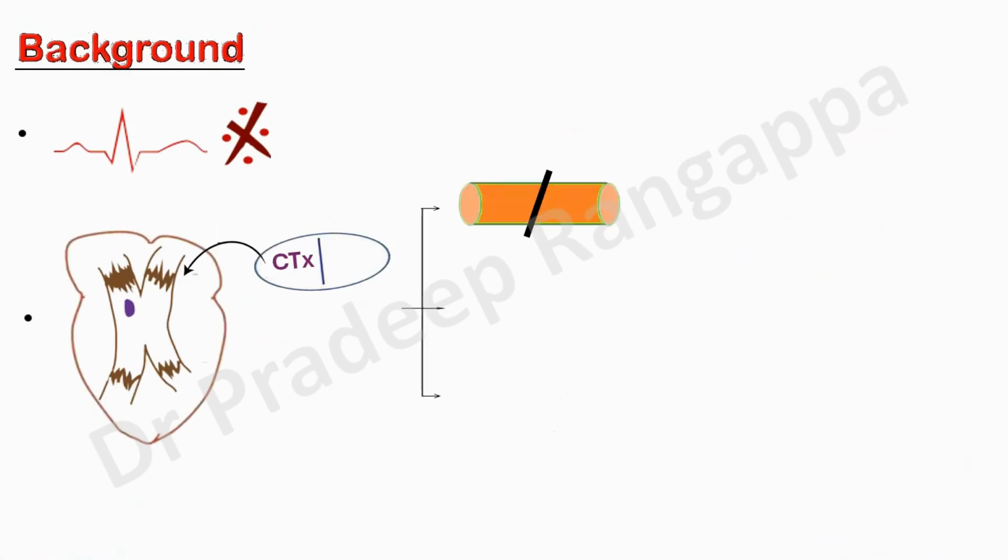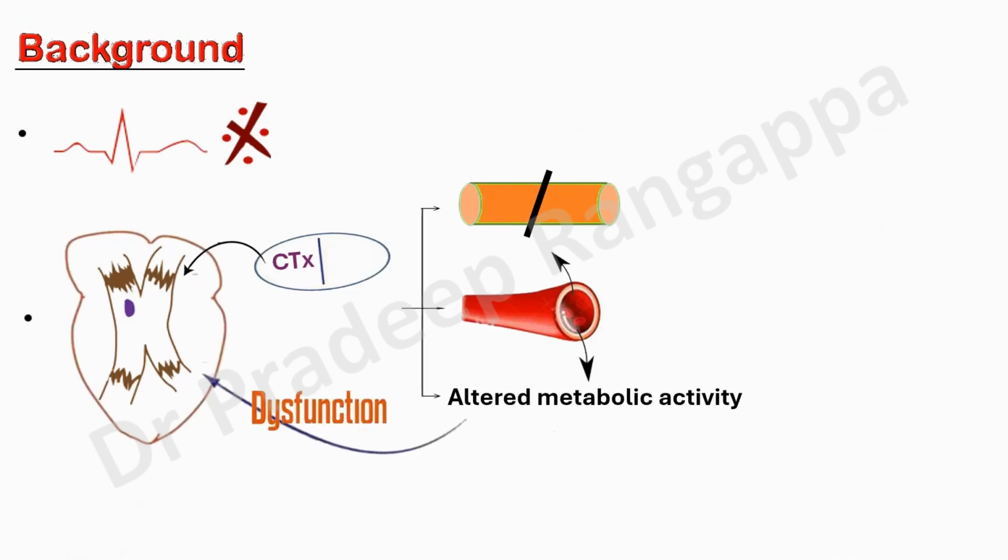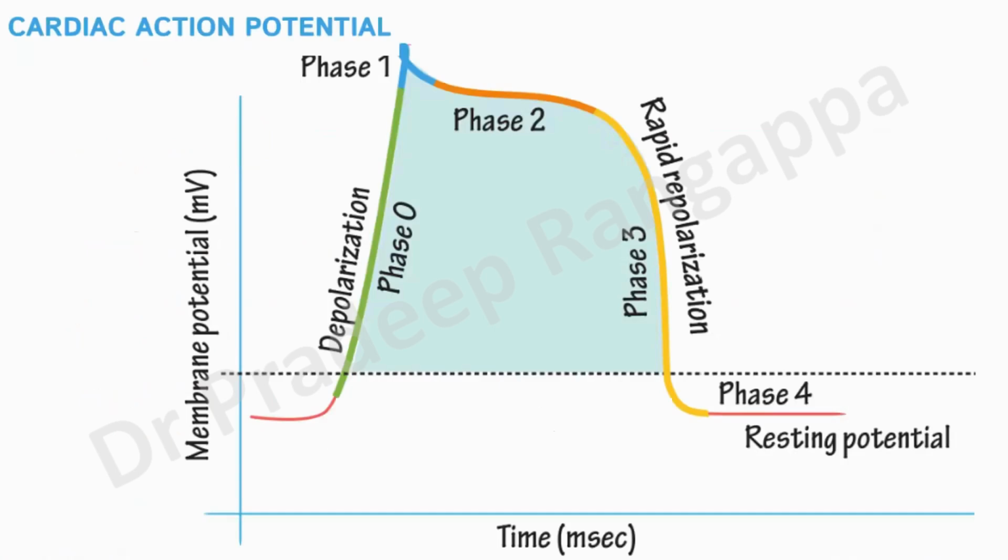The main drugs which seem to have cardiotoxic effects are mainly the sodium and potassium channel blockers, or certain adrenergic drugs which cause vasodilation or vasoconstriction. And there are certain drugs which act by altering the metabolic activity, which leads to dysfunction of the myocardium.